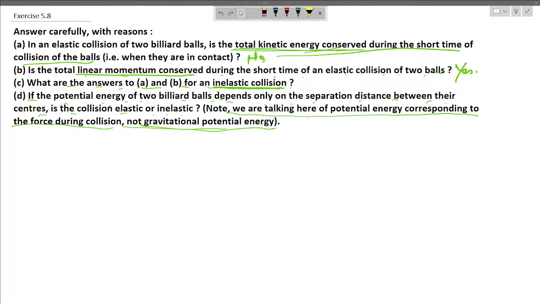Now in the second question we have, is the total linear momentum conserved during the short time of collision in an elastic collision of the two balls? So yes, the total linear momentum is conserved during the short time of the collision. Now the third question is, what are the answers to A and B for inelastic collision? So kinetic energy will not be conserved. The total kinetic energy is not conserved during the short time of the collision in an inelastic collision because it is converted into heat or sound or other forms of energy, and linear momentum is conserved.